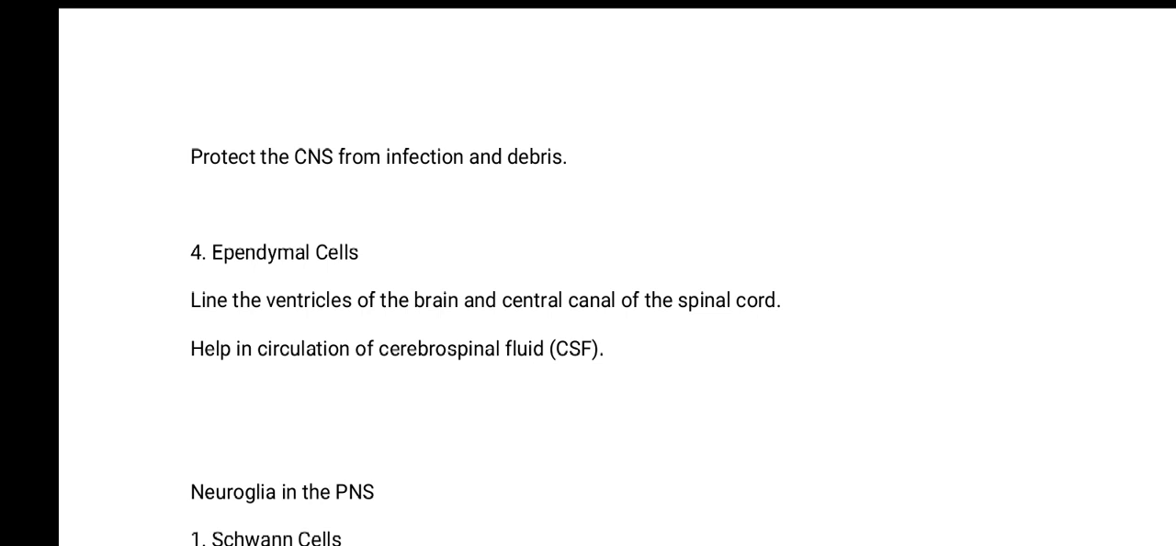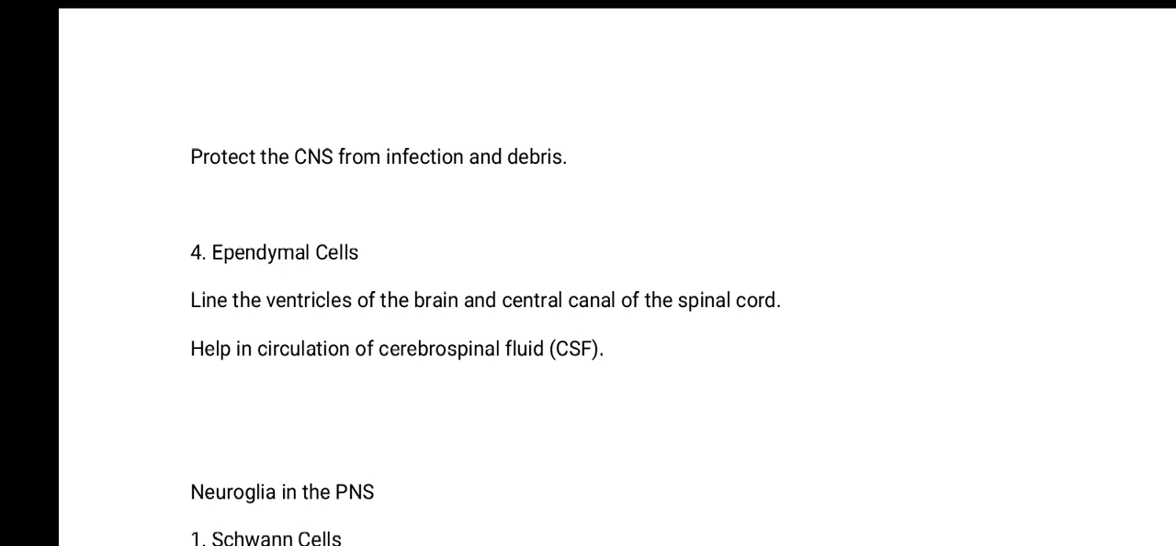Then the last one we have is the ependymal cells. The ependymal cells are the cells that line the ventricles of the brain and the central canal of the spinal cord. No worry, when we get to the production of cerebrospinal fluid, we're going to talk more about the ependymal cells.